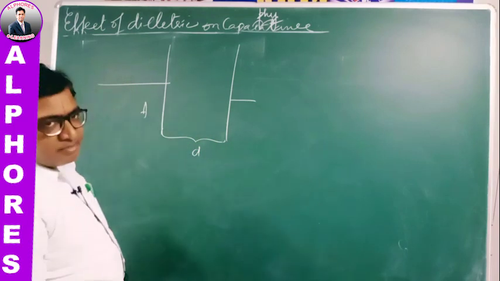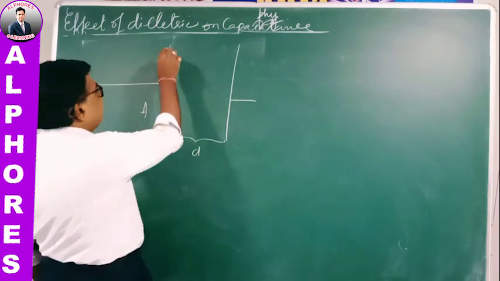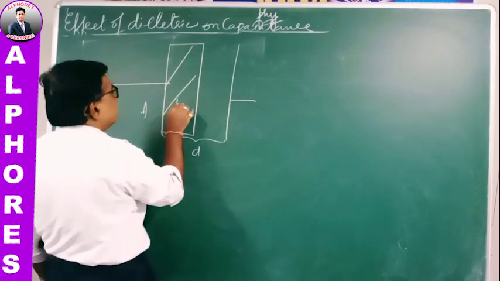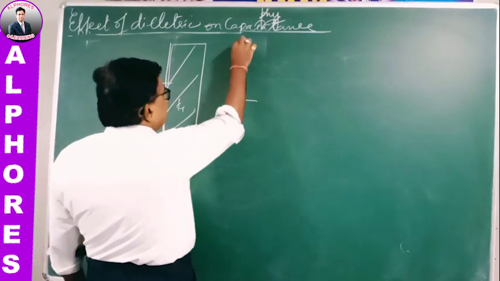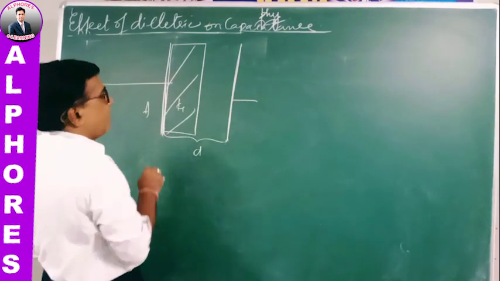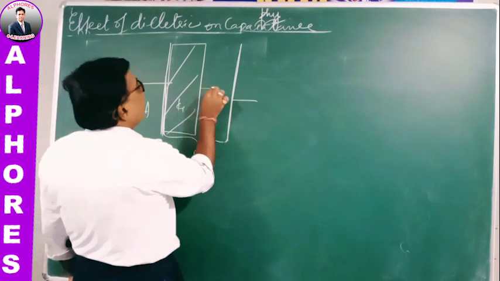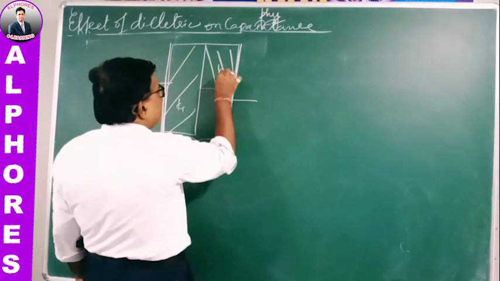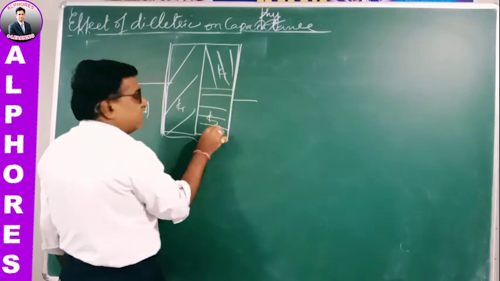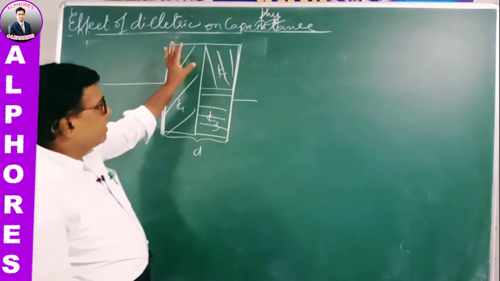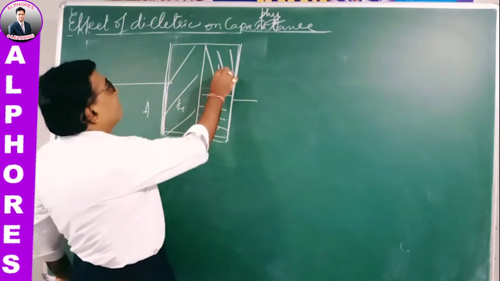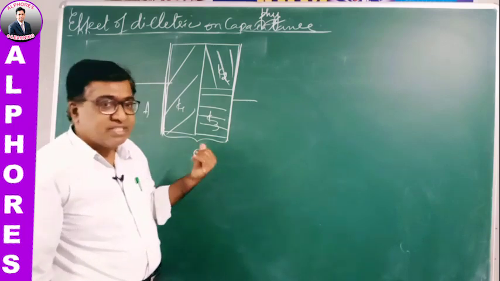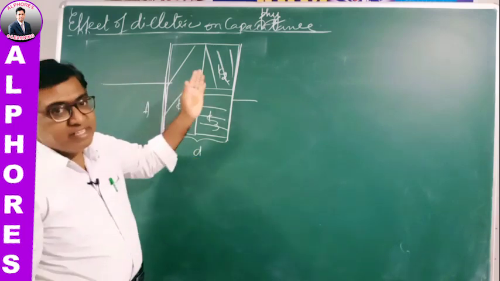Suppose half of the part is filled with a dielectric K1, and in the remaining half, one part is K2 and the other part is K3, like this. Then he will ask you to find the resultant capacity in such cases.